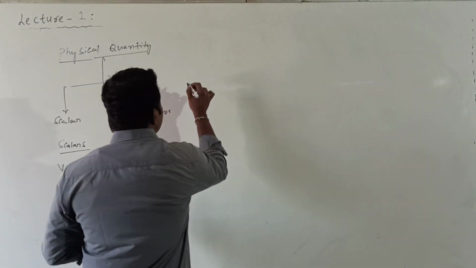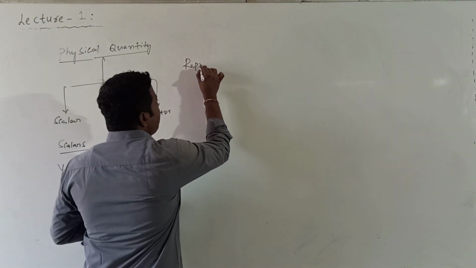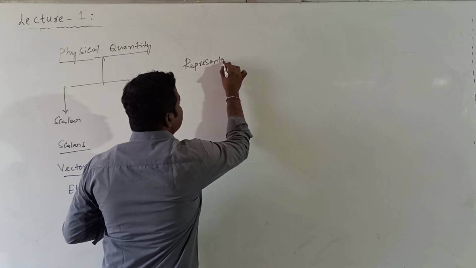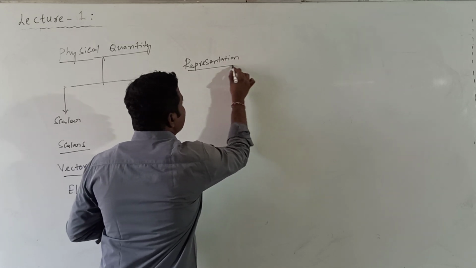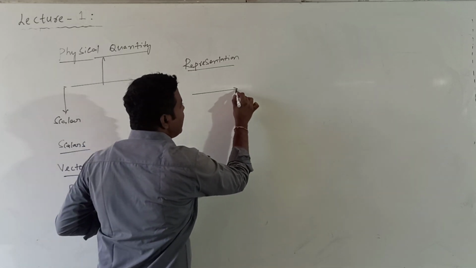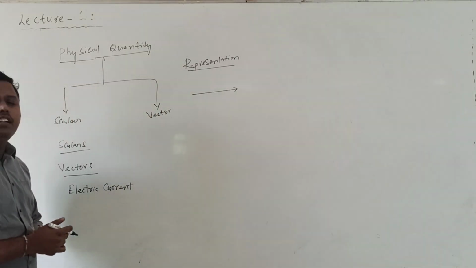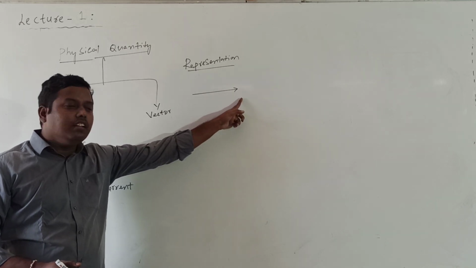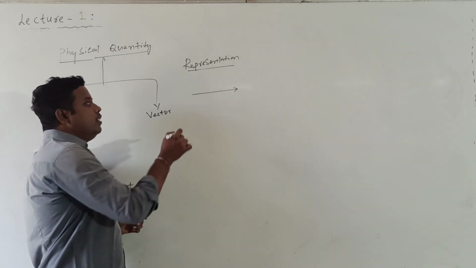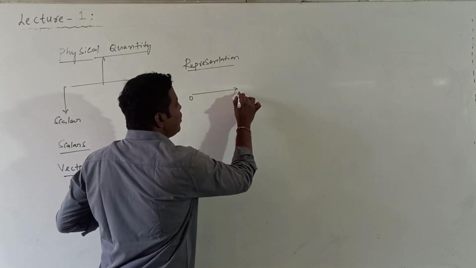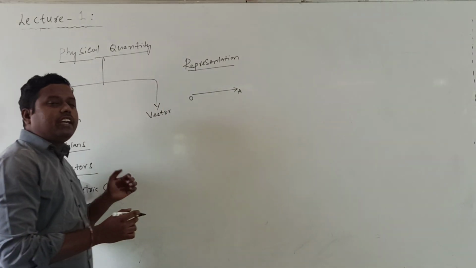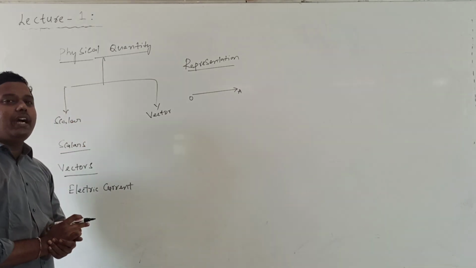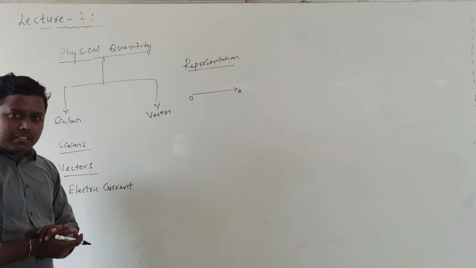Then how can these vectors be represented? Representation of vectors. Generally, a vector is represented by a directed line segment, which you know: a line with an arrow. The arrow indicates the direction, and the length of the line segment gives the magnitude. If I represent this as OA, a vector can be represented by a directed line segment. The length of the line segment gives the magnitude, and the arrow gives the direction.